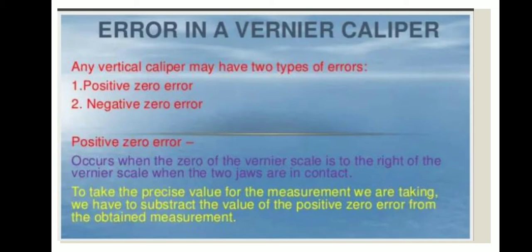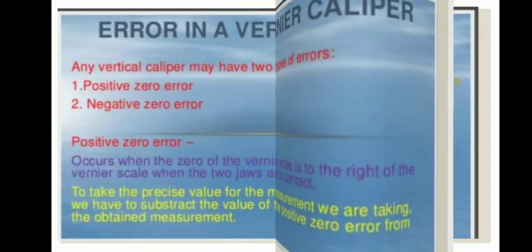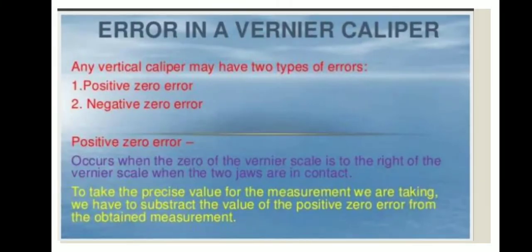Error in a vernier caliper. There are two types of vernier errors: positive zero error and negative zero error. What is the positive zero error? It occurs when the zero of the vernier scale is to the right of the main scale zero when the two jaws are in contact. To get the true value for the measurement we are taking, we have to subtract the value of the positive zero error from the obtained measurement.